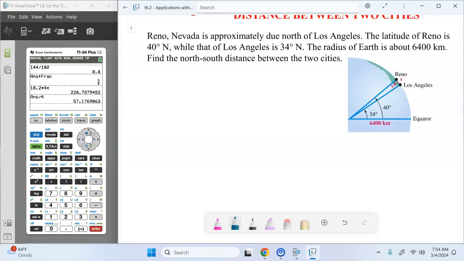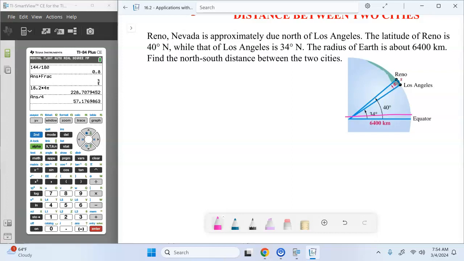Okay, so we're trying to find an arc length because the Earth is a sphere. We're trying to find that arc length right there between Los Angeles and Reno. We're given lines of latitude which are based off of the entire Earth.